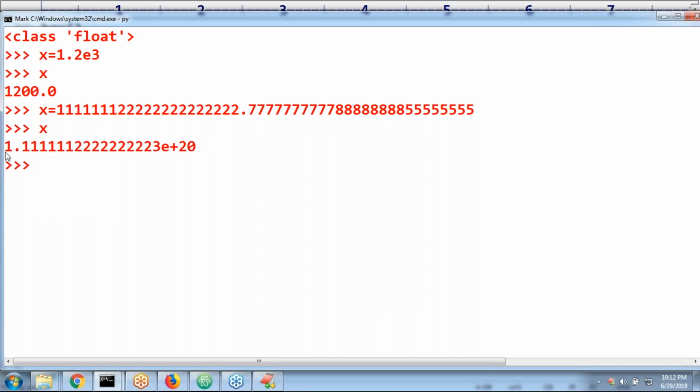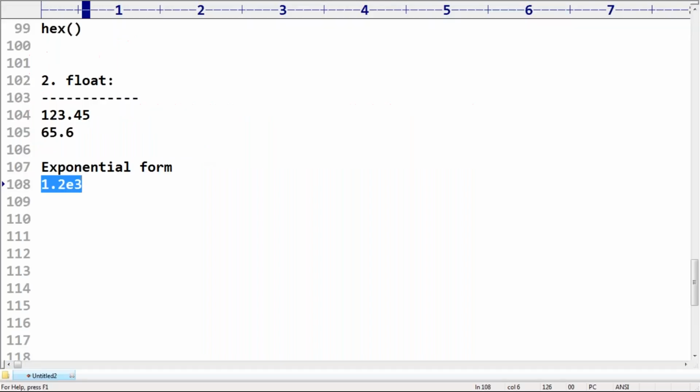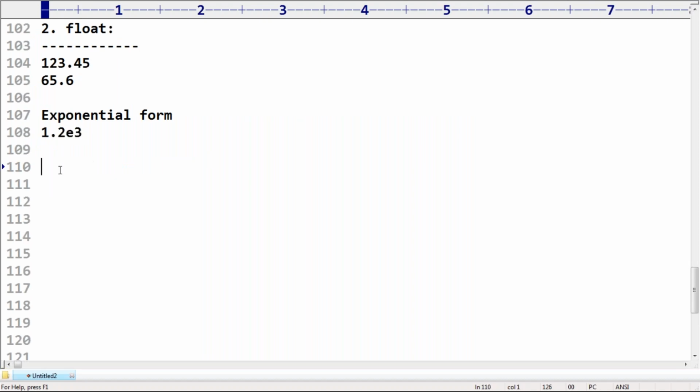But while printing, it is represented in the exponential form, just like our scientific calculators from engineering college days. If it is bigger than the display size, obviously it is considered like that. Don't worry. So this exponential form is specially allowed for floating point data types.